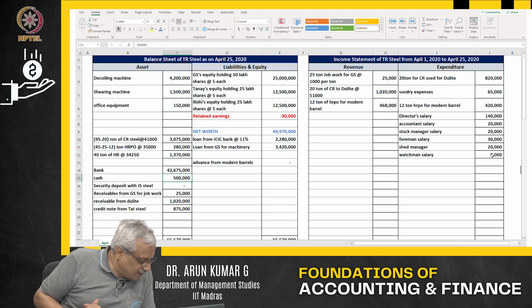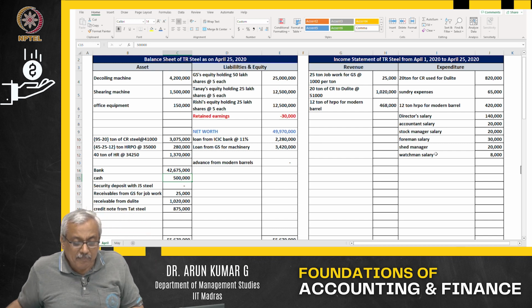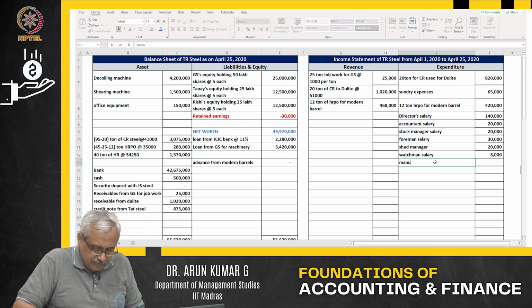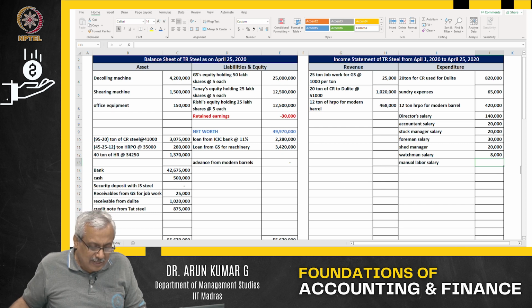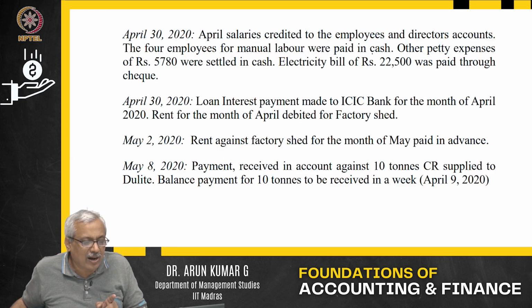I have not finished. 4 other people were hired as manual labor on the site at 8,000 per month. Now, manual labor salary, and the statement says the manual labor were paid for in cash.